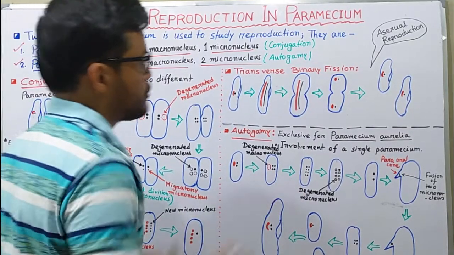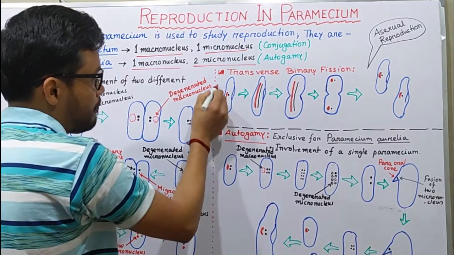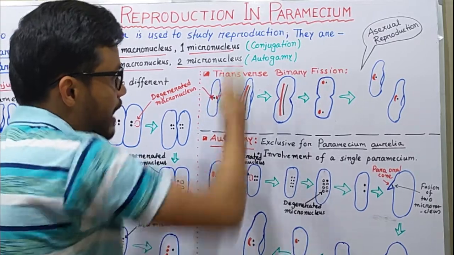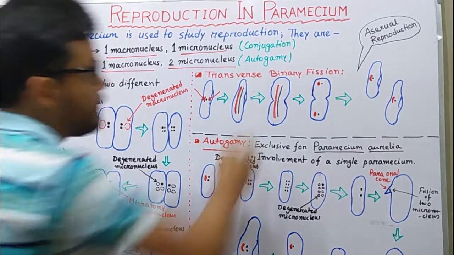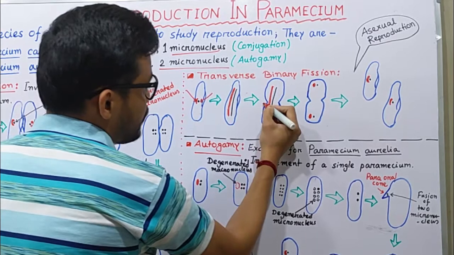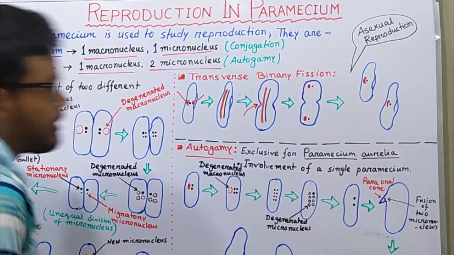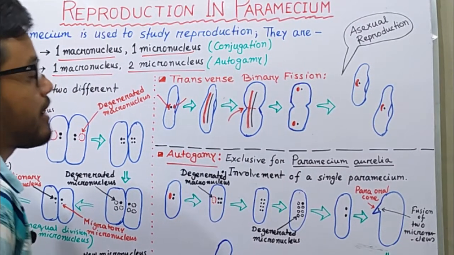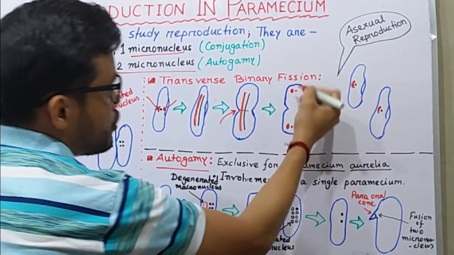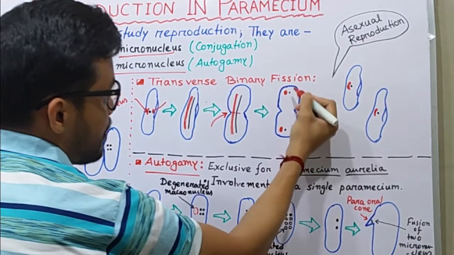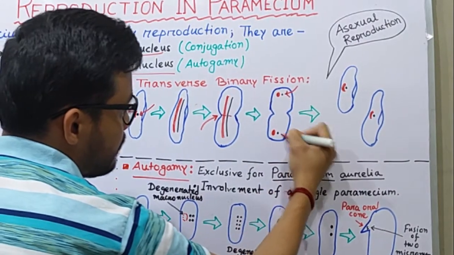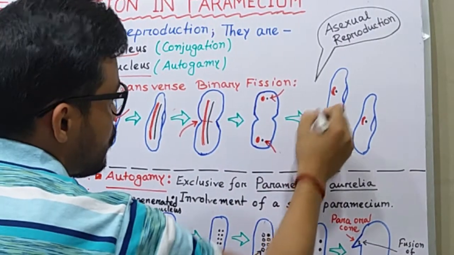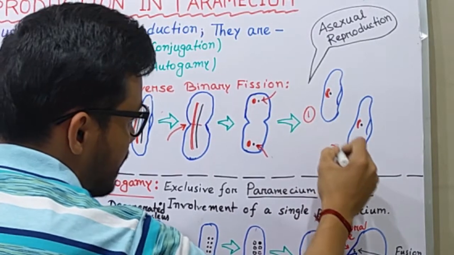In case of asexual reproduction, both the macronucleus and micronucleus are primarily elongated along with the cytoplasm, and after elongation there is a formation of a cleavage site. After that, the splitting of both nuclei, the macronucleus and micronucleus, occurs, and they move to the polar sides of the Paramecium, and finally it splits into two daughter Paramecium, number 1 and number 2.